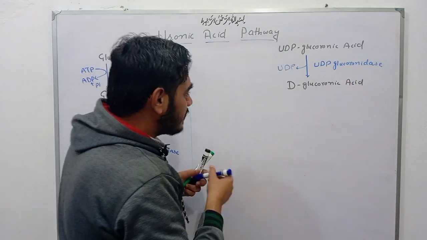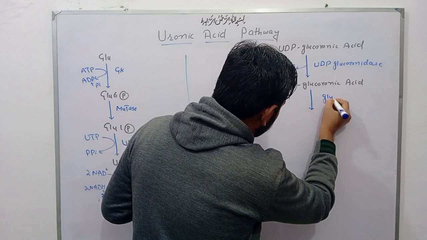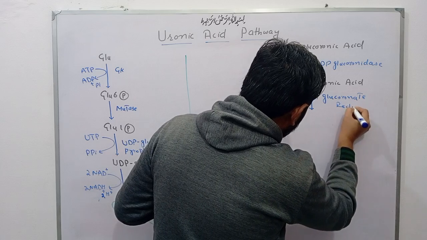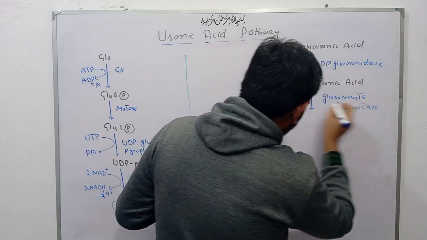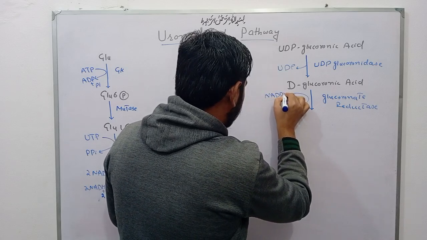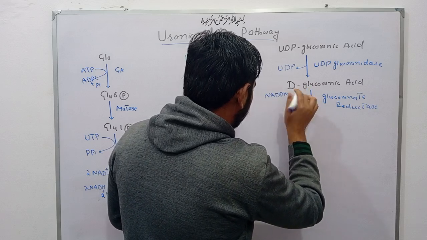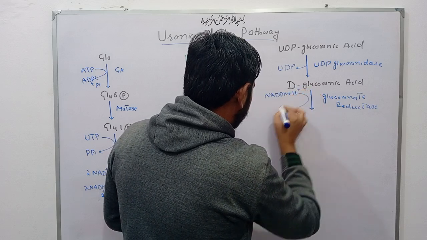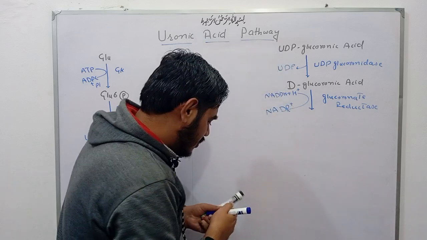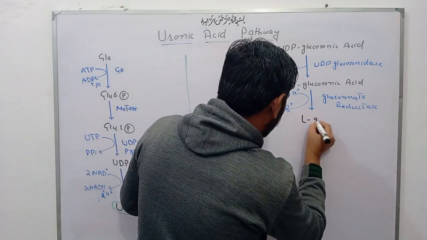Then in next reaction, by action of glucuronate reductase enzyme, NADPH and H plus lead to the formation of NADP plus, and there is a formation of L-gulonic acid.